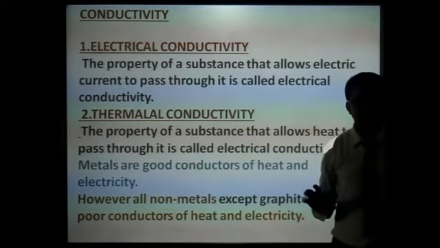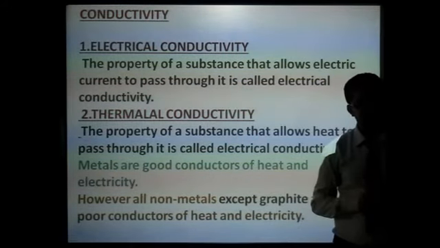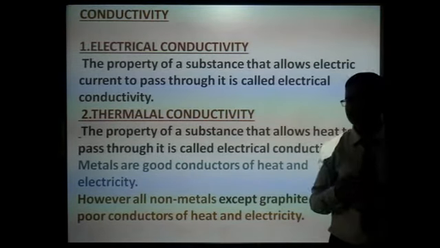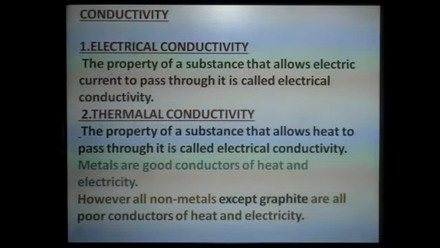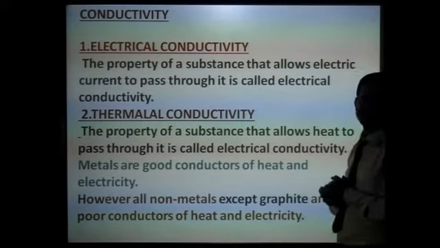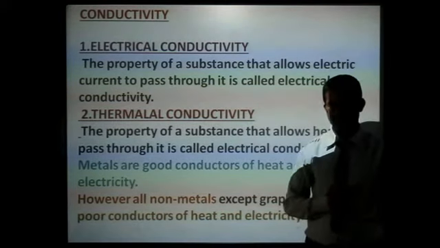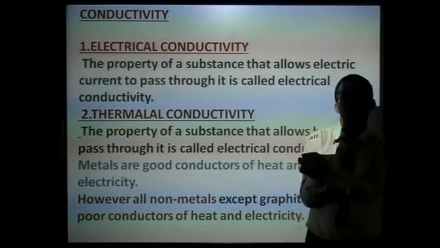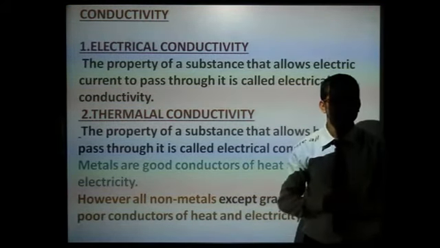Then what is electrical conductivity? It is the property of a substance that allows electric current to pass through it. If it allows electric current to pass through, it is electrical conductivity.